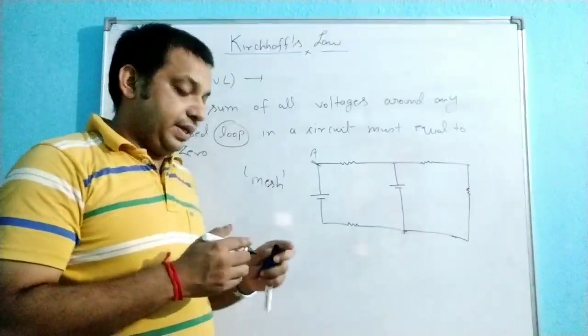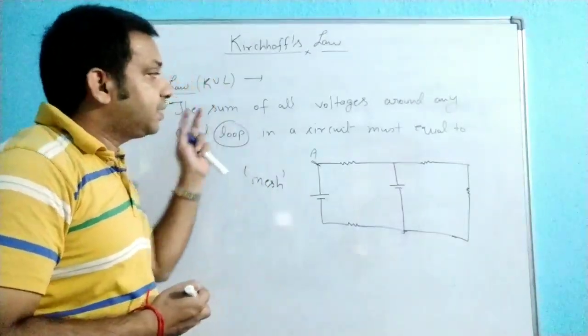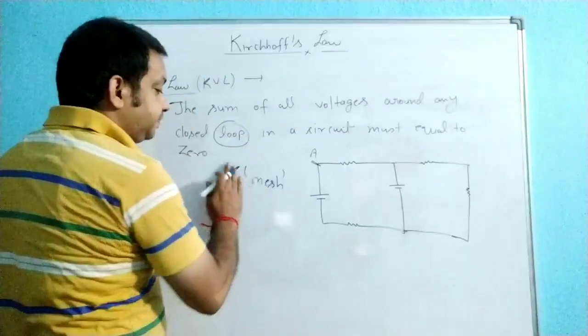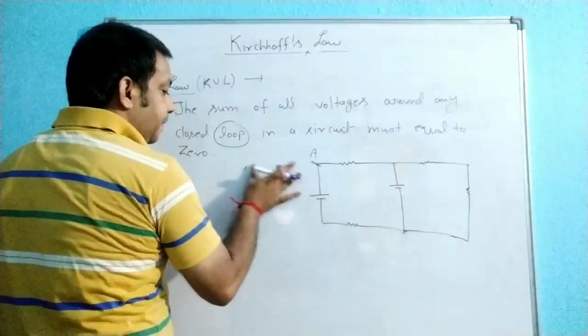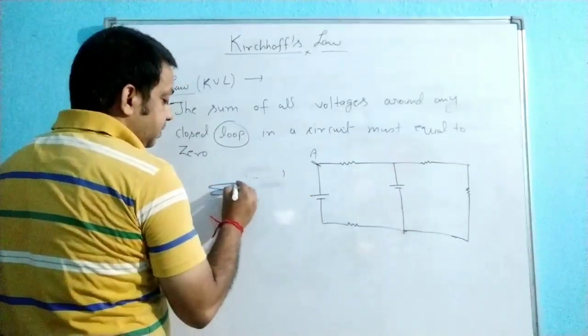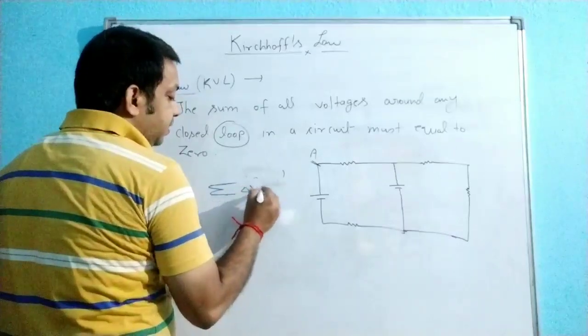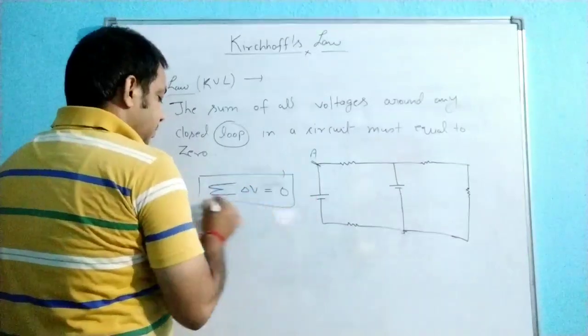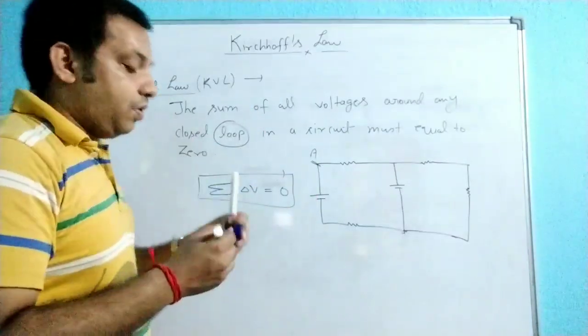So here the mesh and this one. Whatever the statement is written here, mathematically you can write it as the summation of delta V equals 0. Whatever the statement, the sum of all the voltages.